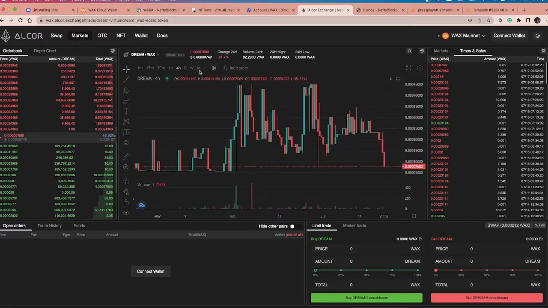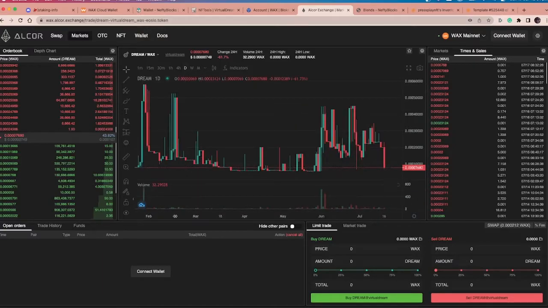Now, if we zoom out and have a look at dream all the way back to the start of the year, we'll see that it's been up and down like anything. It probably had some initial interest when we had a lot of speculators coming in and buying and selling, and then we generated a lot of the dream, which means a lot of people are going to be selling that for wax.